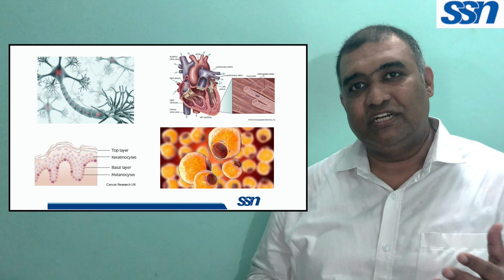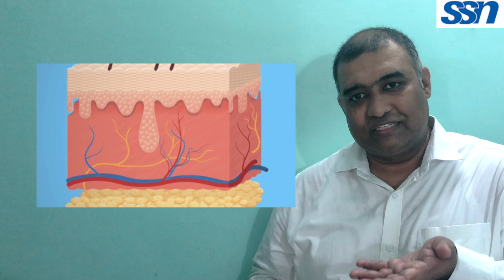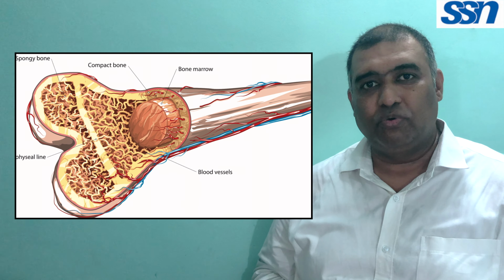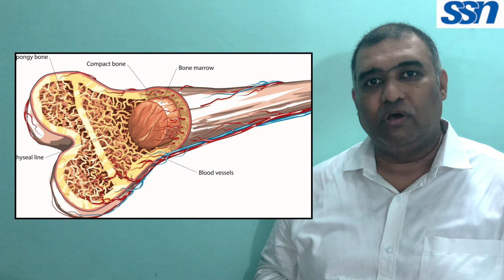And cells that constantly divide include skin cells, the skin cells which are growing continuously from the base, cells in the gastrointestinal tract, and the blood cells in the bone marrow or white blood cells. All these cells are continuously multiplying cells.